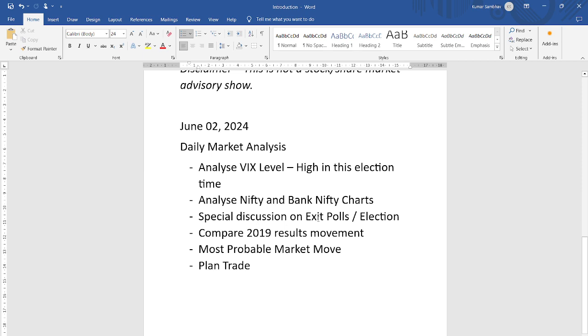We will do a special discussion on exit polls and elections, and combine that with a comparison to the result of 2019, analyzing the comparative figure of VIX level currently existing in the market and what it was in 2019, and what could be the most probable market move. Finally, we are going to plan our trade and see what we could do as an option buyer, futures buyer, or option seller.